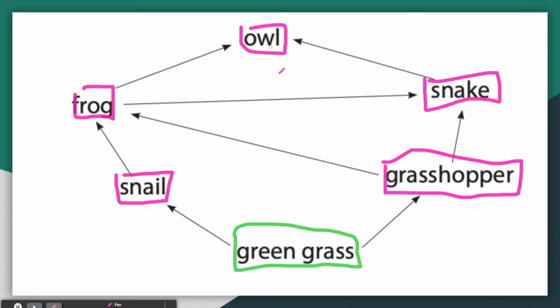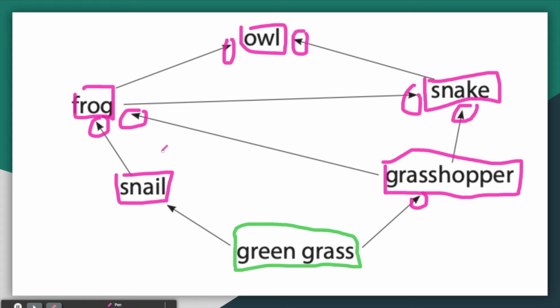Because when we take a close look, notice how each of these consumers has an arrow pointing to them? That is because they need to be able to eat some type of food for their energy, and they are called consumers. There's another role which we do not see on this specific food web, and that is decomposers. Some examples of decomposers are bacteria and fungi. However, they are not seen on this food web.